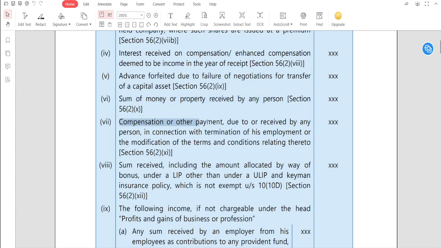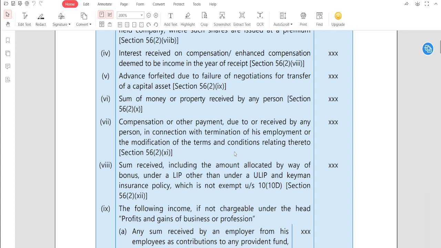Any compensation or other payment received by any person in connection with termination of his employment or the modification of the terms and conditions is taxable under 56(2)(11). Guys, ये बहुत easy है, देखिए, suppose a person was terminated from his employment due to certain reason. When he receives some money due to termination from the employment, then it will be taxable under the head other sources. Clear guys? When you receive any money due to the termination from the employment, it will be taxable under the head other sources.